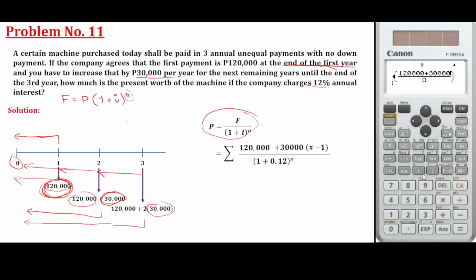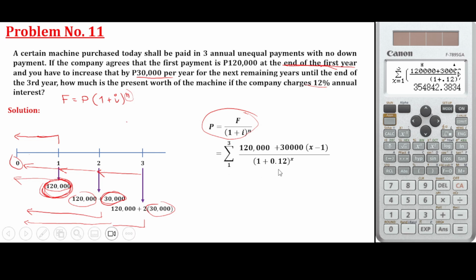Or you can also do it one by one, class, it's up to you. So x minus 1 over 1 plus 0.12 raised to x, from, of course, the first year to the third year, from 1 to 3. Let's check the answer.